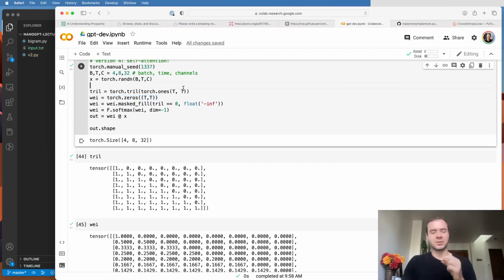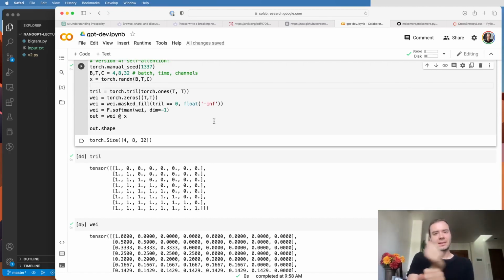Now, the way self-attention solves this is the following. Every single node, or every single token at each position, will emit two vectors. It will emit a query, and it will emit a key. Now, the query vector, roughly speaking, is what am I looking for? And the key vector, roughly speaking, is what do I contain?